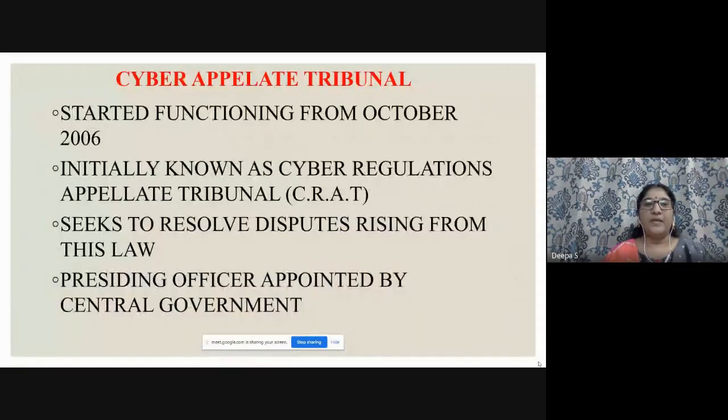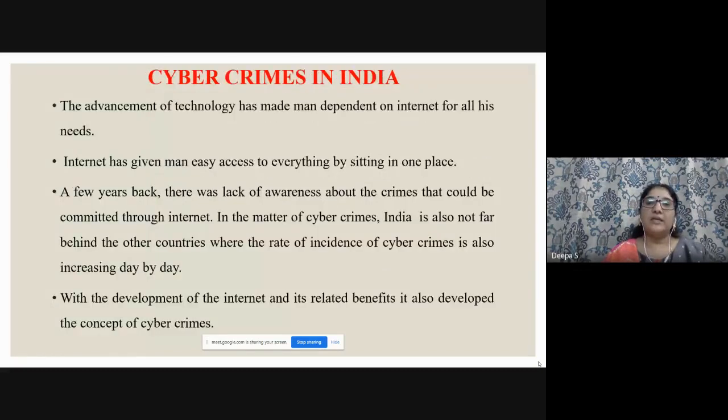Abbreviation, right? Next comes, who is going to control the cyber law? The Cyber Appellate Tribunal, CAT. It started functioning from October 2006, initially known as the Cyber Regulations Appellate Tribunal, CRAT, and it was modified to CAT. It seeks to resolve disputes arising from this law. The Presiding Officer, PO, is appointed by the central government.